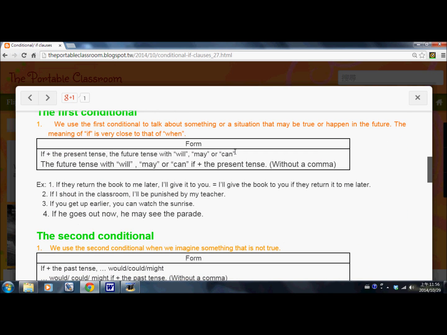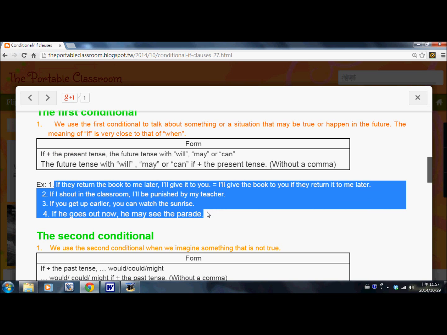So, what's the form of the conditional? If with the present tense and the future tense with will, may, or can. You can say I will, I may, or I can. Or you can switch places of these two parts of the sentence, but remember when you do that, the future tense with will, may, or can, if the present tense, here you don't use a comma in between, before if. But for this one, can you see that? You need a comma over here. Let's look at the four examples down below and let's talk about what they mean.